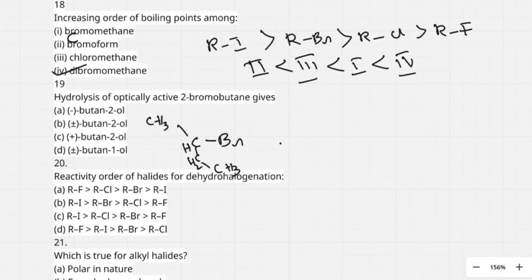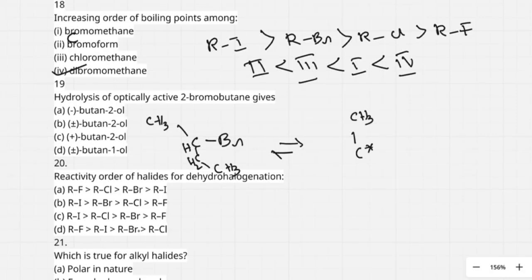This 2-bromobutane first undergoes slow ionization. You are getting a carbocation like this.